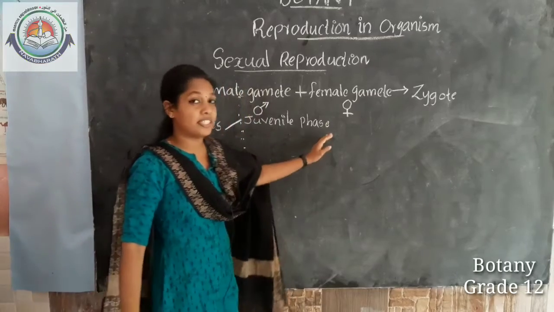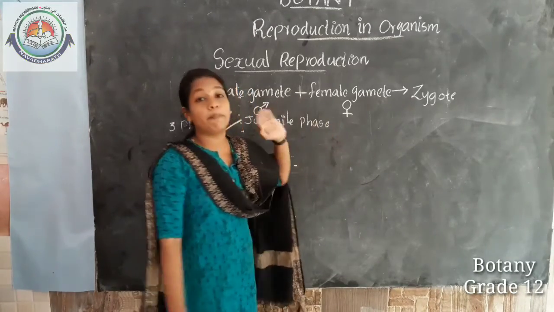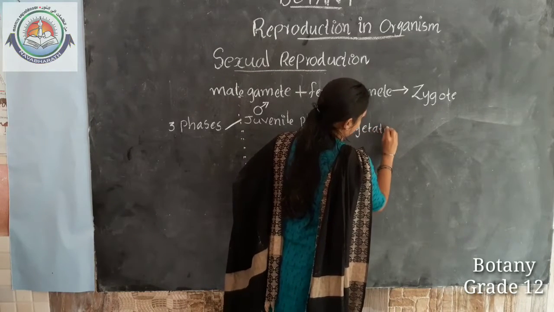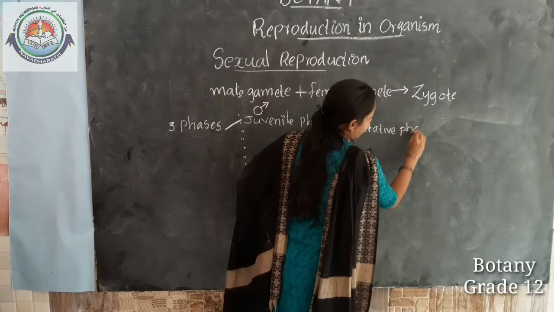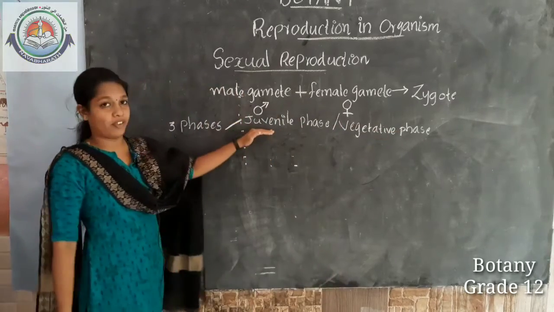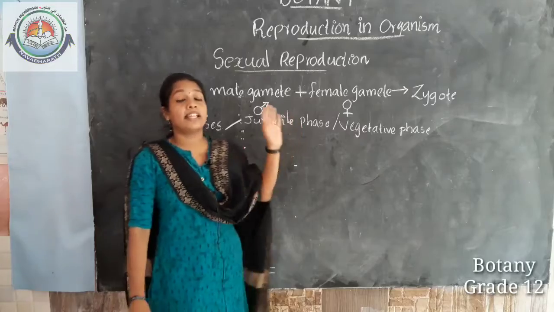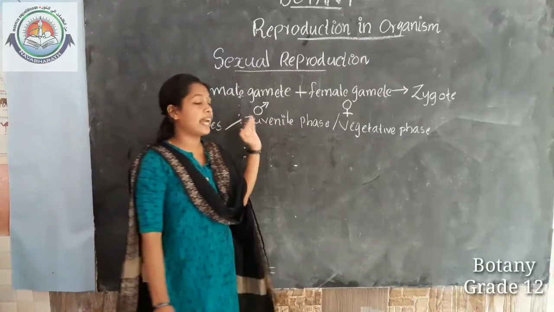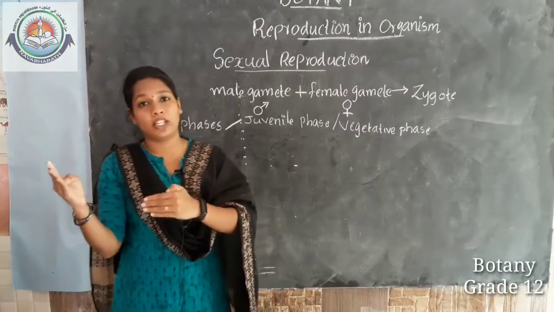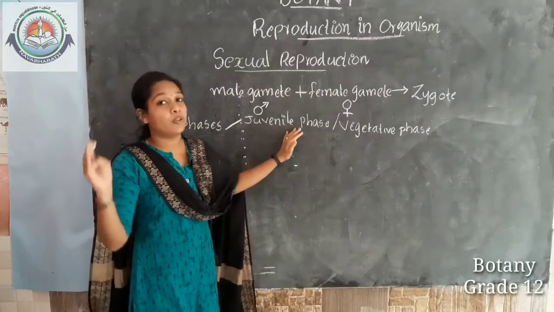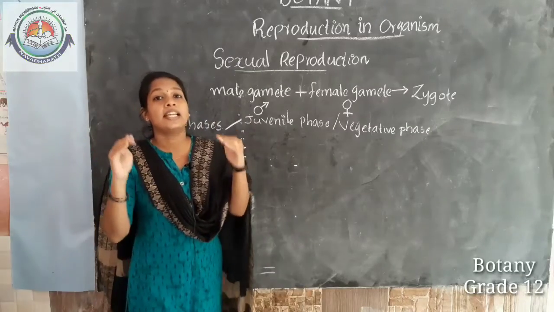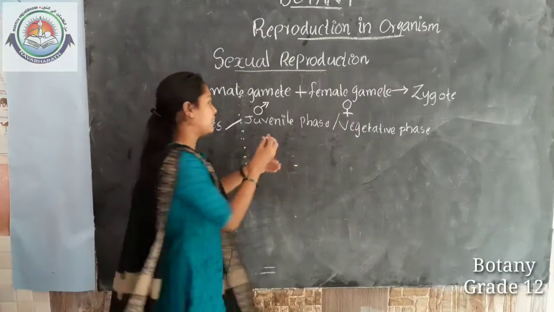Or it may be called the vegetative phase in plants. The vegetative phase is only for plants. The juvenile phase is the first phase, in which the growth and maturation of the organism occur. It is the phase before attaining sexual maturity.